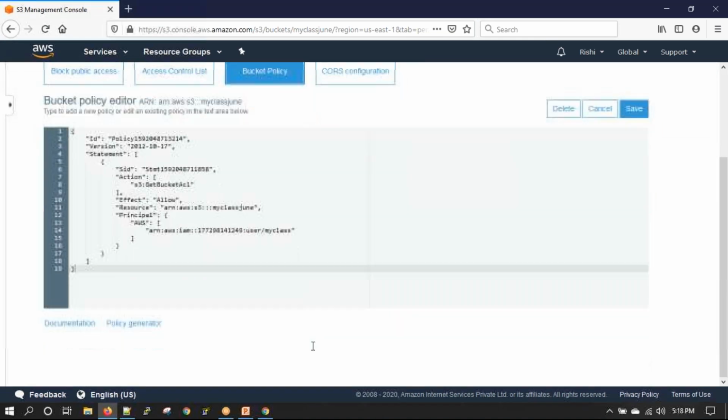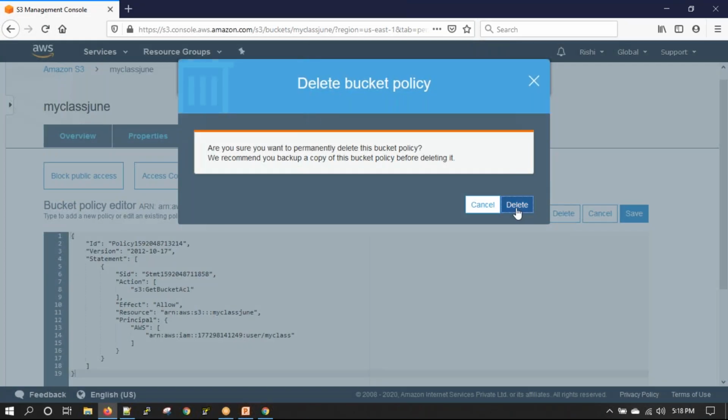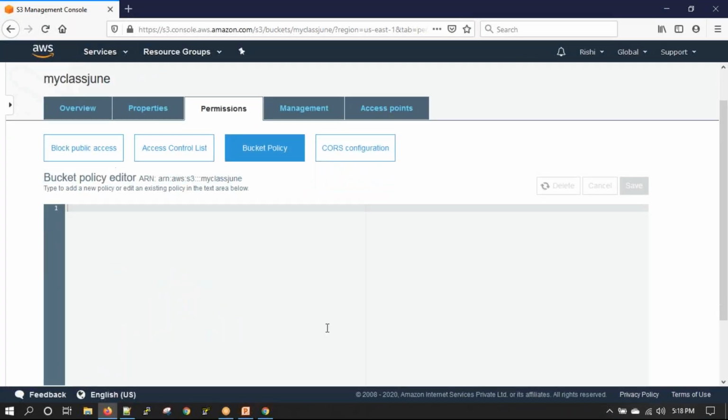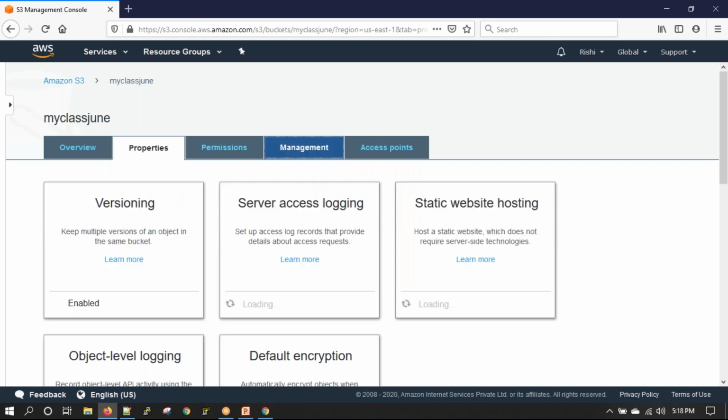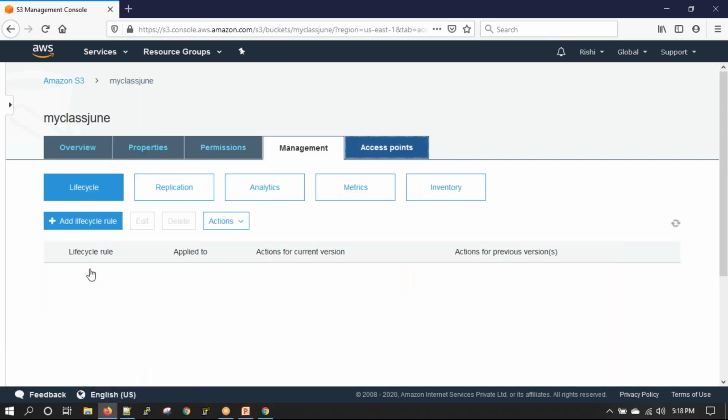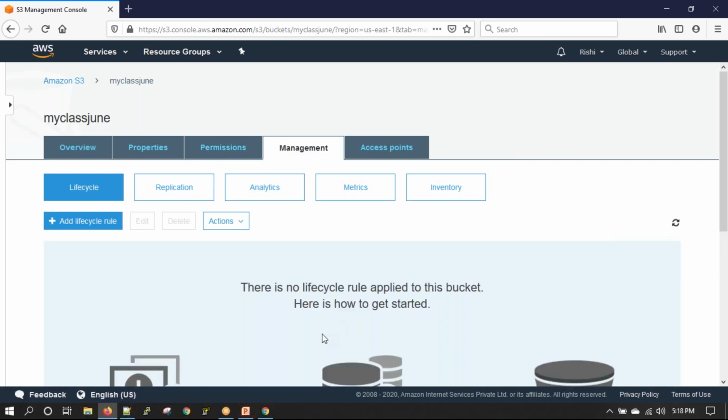Policies. Oh, we haven't deleted this. We'll delete the policy, not needed for now. Okay, we have management and access points remaining. Do you want me to continue with this, or do you want to practice up till what we did and then continue with this?